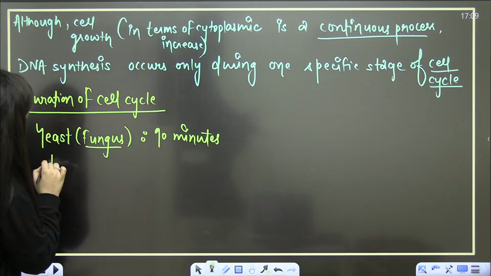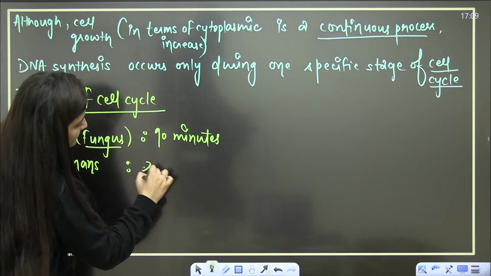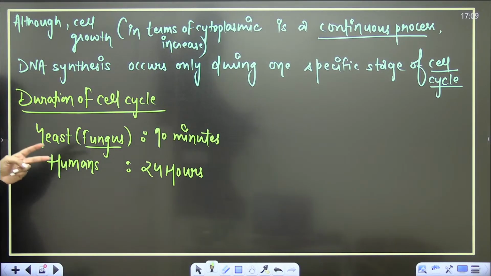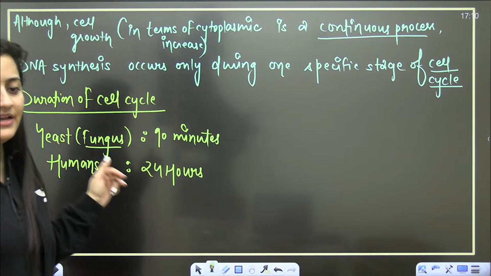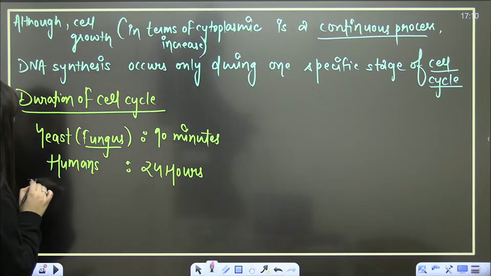But if you talk about the humans, we are multicellular organisms. In our case, it will be 24 hours. Are you getting my point? So the duration of cell cycle varies. Okay, the duration of cell cycle varies. Understood?